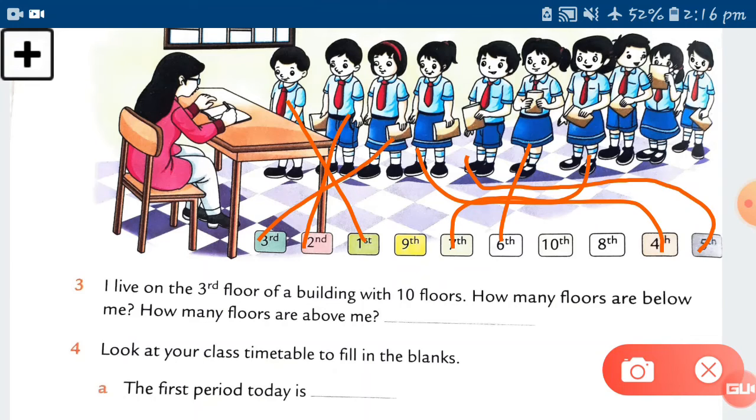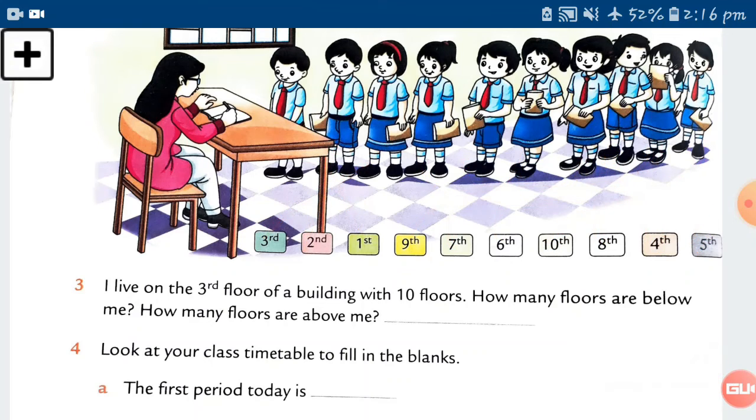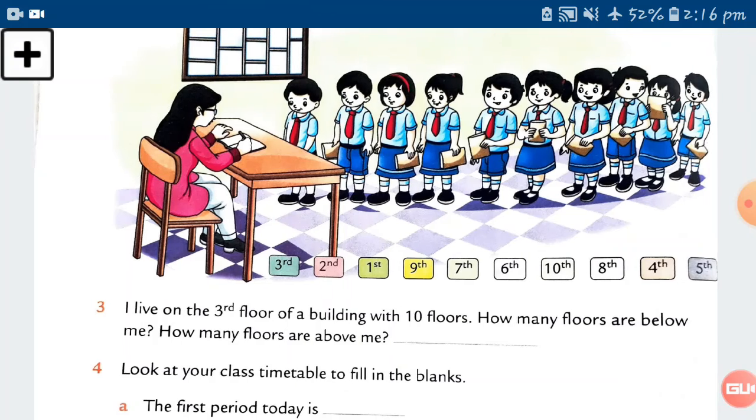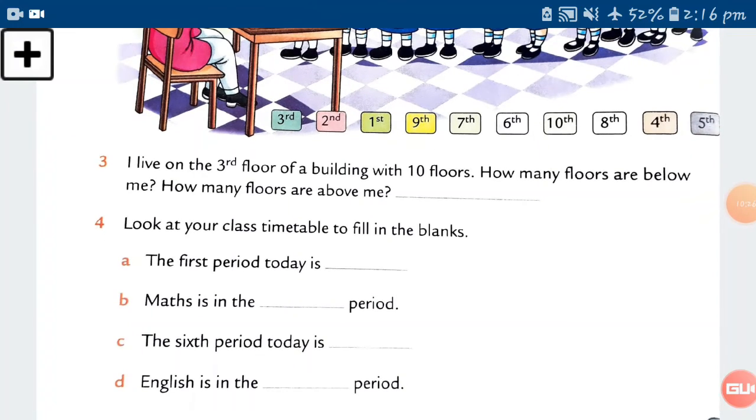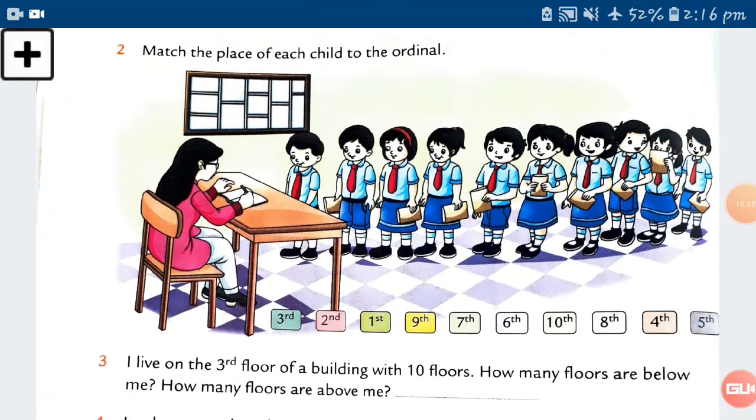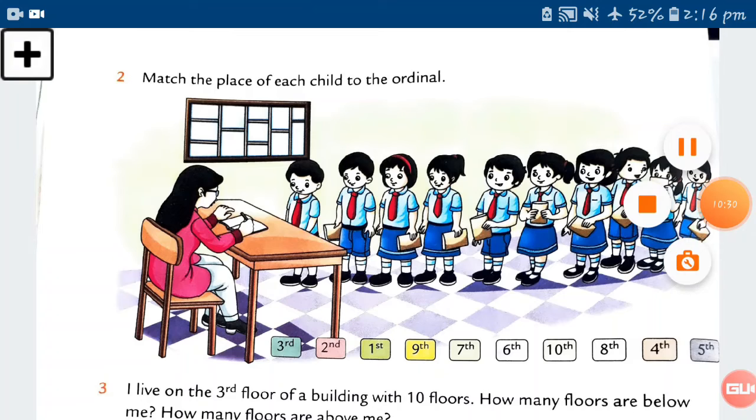Then the boy is at the 8th place. Then the second last is the 9th position, and this boy is at the last position. So this way you have to match. So these are the ordinal numbers. You can very easily recognize first, second, third, fourth. Now here are some blanks, but this is period wise. You don't have to write it down. This is the thing you have to see.